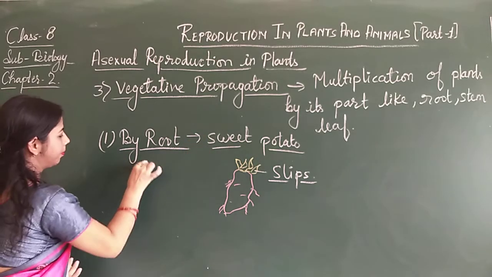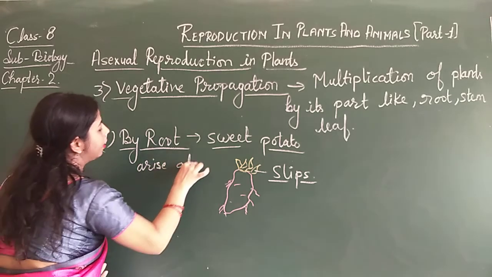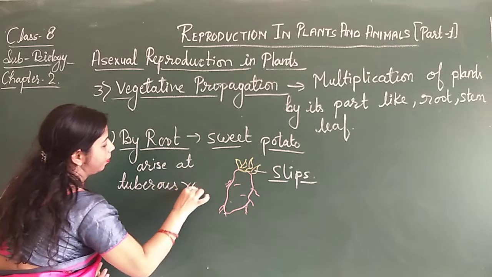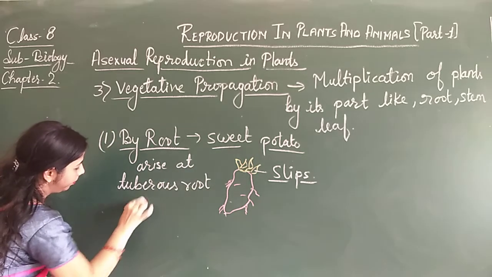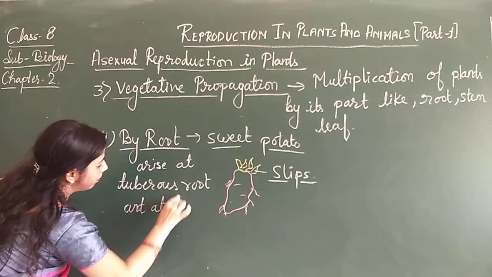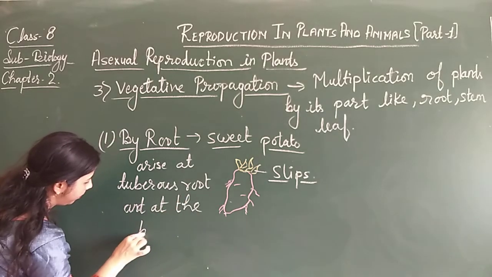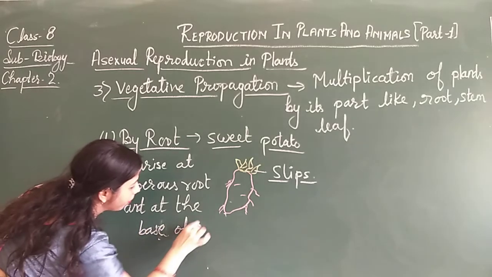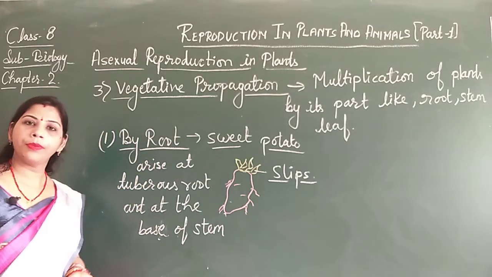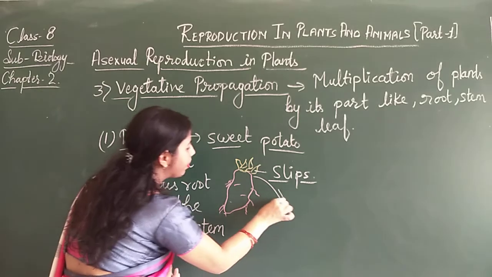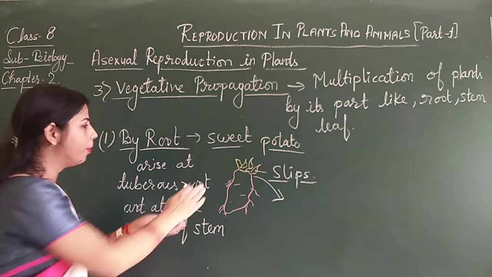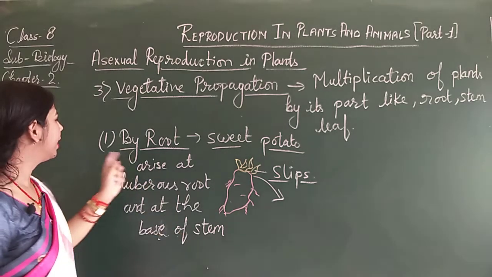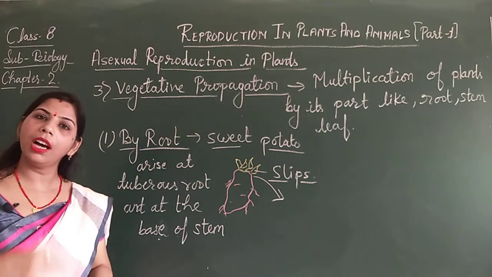In time, these slips are detached from the part and germinate into a new plant. That is vegetative propagation by roots.